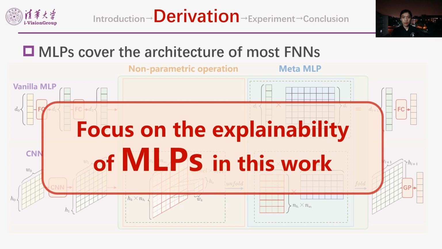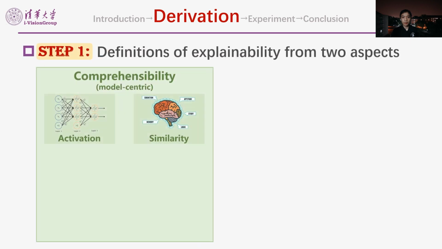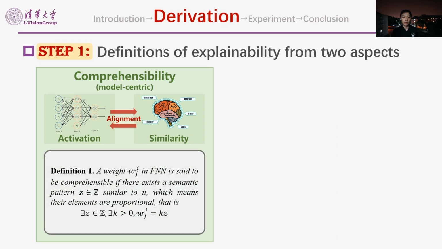One, model-centric. We deal with concept alignment for the process. The activation often works as an indicator of similarity between weights and inputs. However, the inner product actually does not consider cosine similarity. We argue that the weights should look similar to a semantic pattern, which we define as comprehensibility.